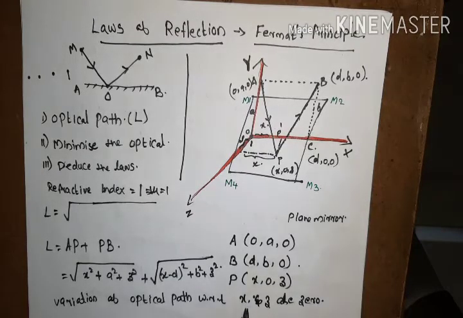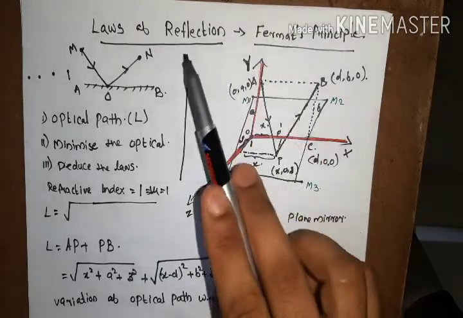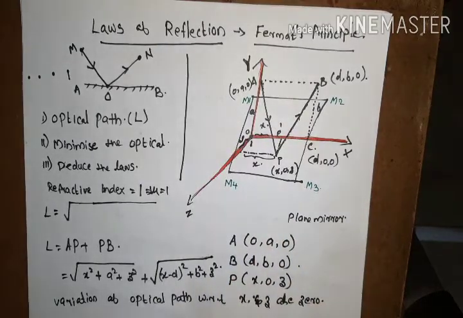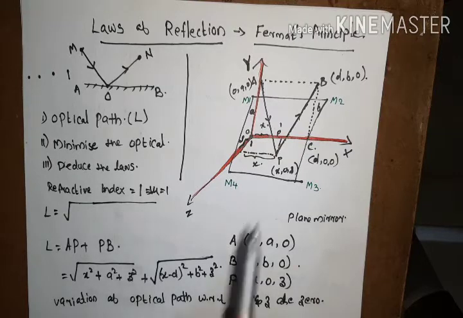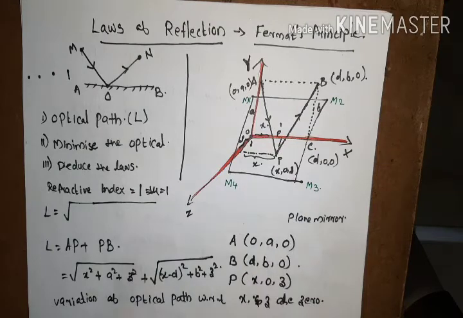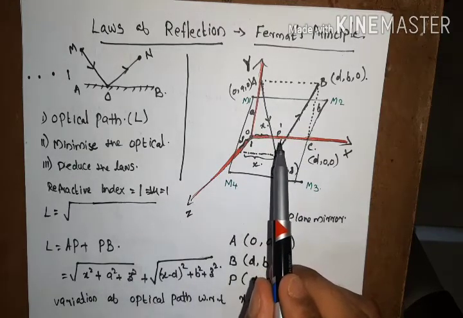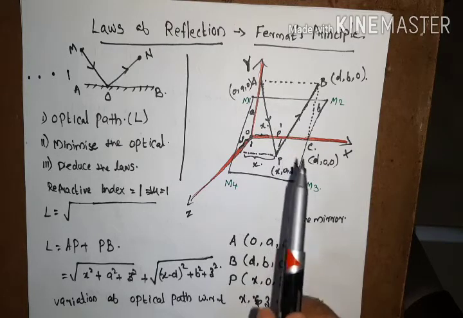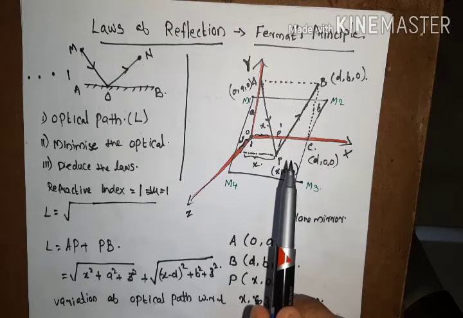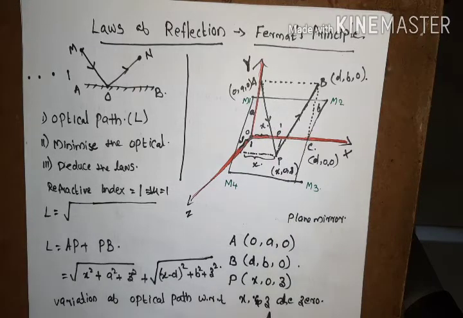That means, according to Fermat's principle, the optical path corresponding to the point of reflection is a single one, and that is the minimum one, and the variation from that value of optical path to any other value is greater than 0. Or if we consider the point of reflection corresponding to the minimum optical path, then corresponding to that optical path the variation with respect to x and z are 0.